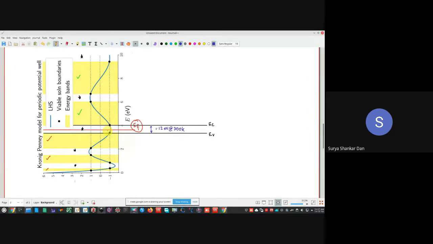Okay, so now what you might ask is, if these are completely filled and these are completely empty, how come we are calling this the conduction band? That happens because the concept of holes will come into the picture. We will understand that later. इसको हम conduction band ही क्यों कहते हैं? However, please know as of now कि this is the origin of the conduction band.